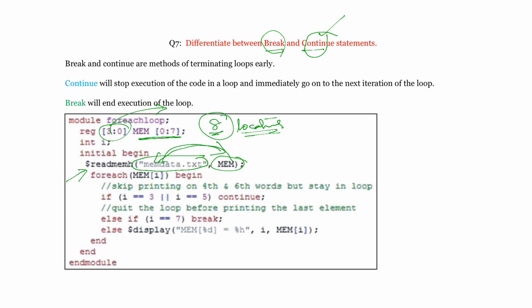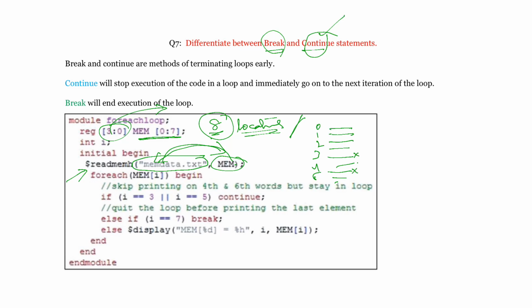Now this memory has 8 locations and each location has 4-bit data. Those 4-bit data are going to be available at these locations. What I want to do is not read the fourth and sixth words. Since you are starting from 0, the fourth word is index 3 and the sixth word is index 5.